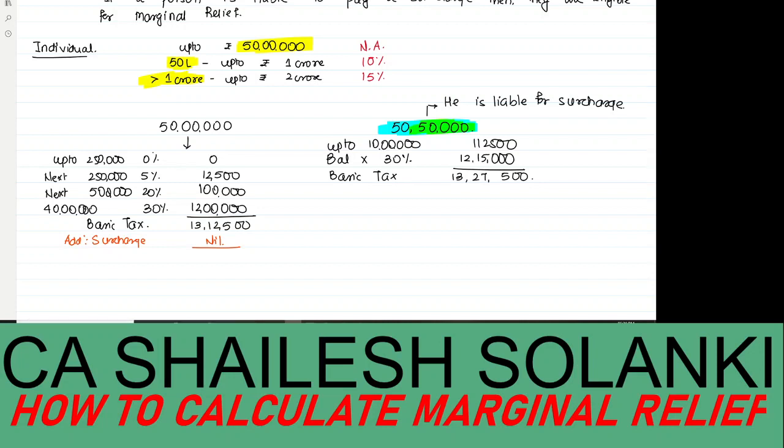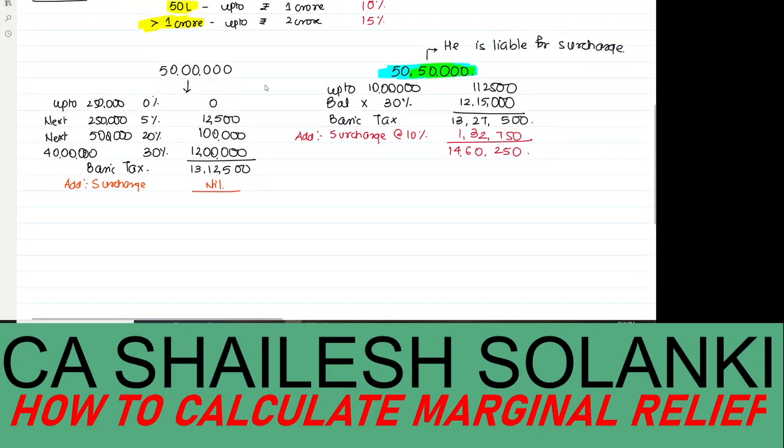Now can I say I have to add surcharge over here because my income exceeds rupees 50 lakhs, and surcharge at the rate of 10% is applicable over here. So 13,27,500 into 10%, if we calculate, we get 1 lakh 32,750. And if we add both the amounts, we get 14 lakh 60,250.